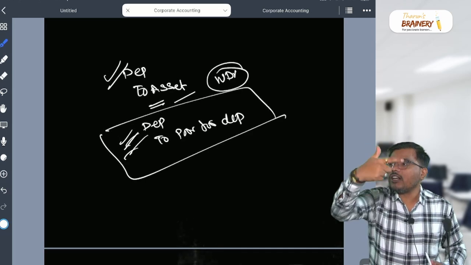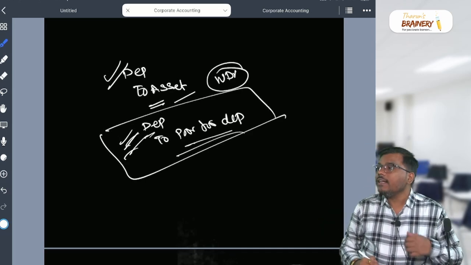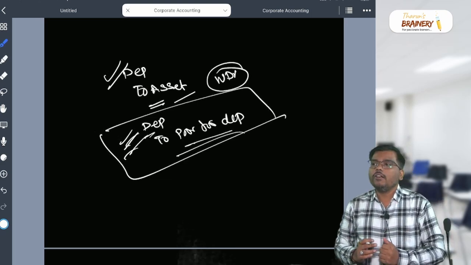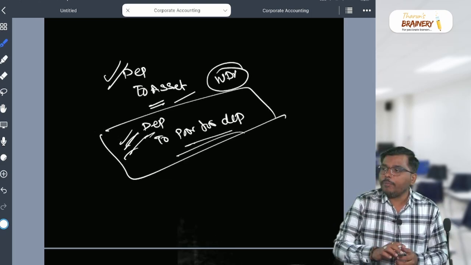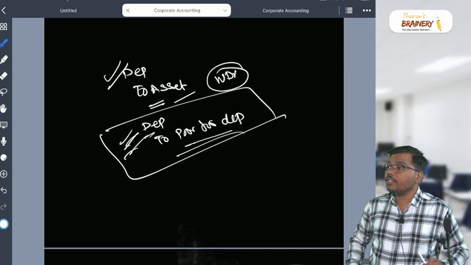At which price? Cost price. And the depreciation will be where, sir? In the provision for depreciation. So each year, Shafi, when we charge the depreciation, what entry do we pass? Depreciation to provision for depreciation.